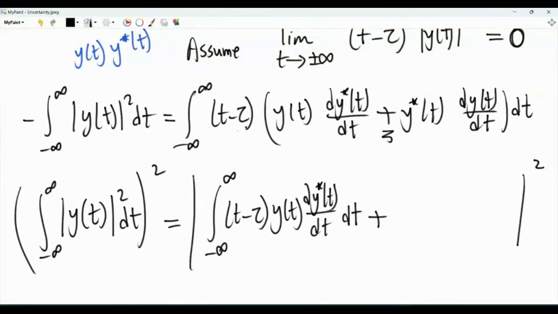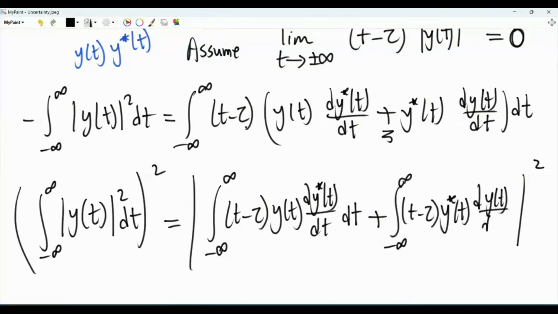This is one, and the other one is the complex conjugate of the first one. Because we have t minus tau, and t and tau are real numbers, the complex conjugate of t minus tau is t minus tau. And then we have y conjugate of t, and then the first derivative of y of t with respect to time. So this is the complex conjugate of that.